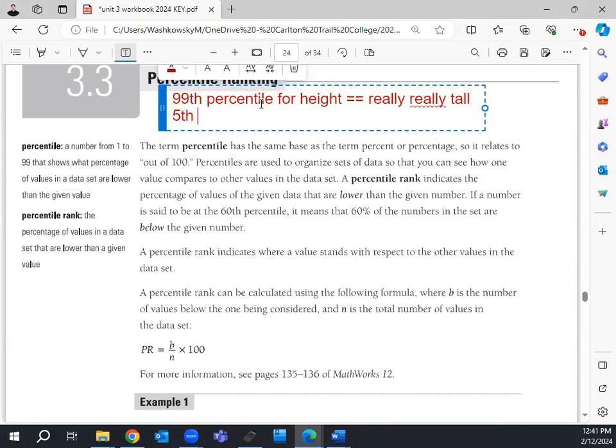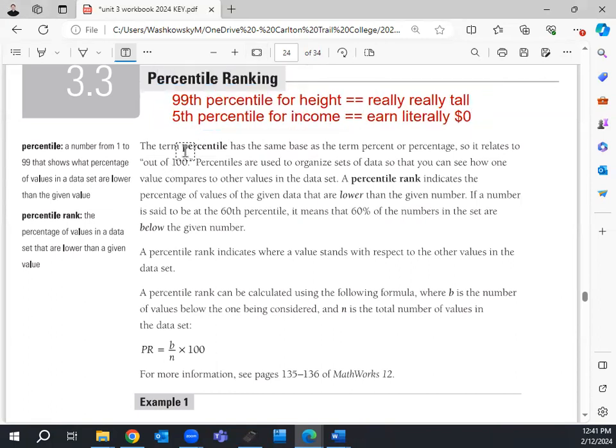If you're in the 5th percentile for, oh, I don't know, income, you are literally $0. So we'll go into what this all means here, but you've probably heard this before. This is usually mentioned a lot in TV shows and movies, to show how smart someone is. Oh yeah, he's in the 99th percentile. So you see it a lot in places like that.